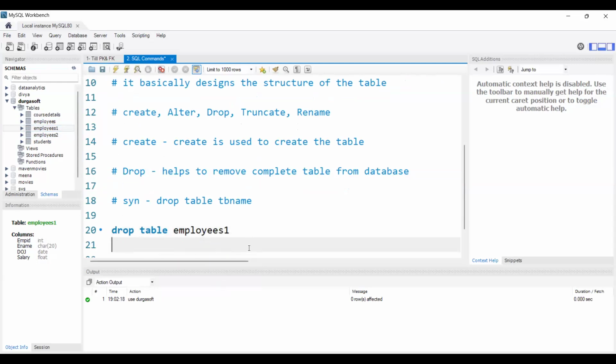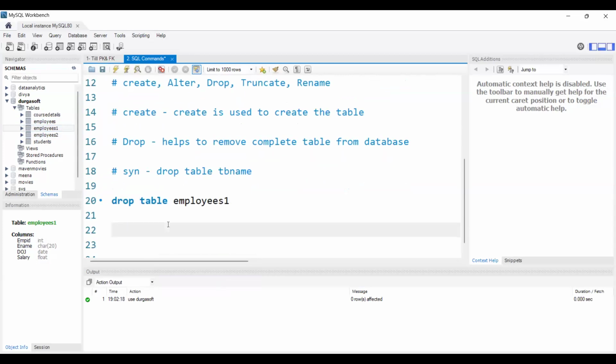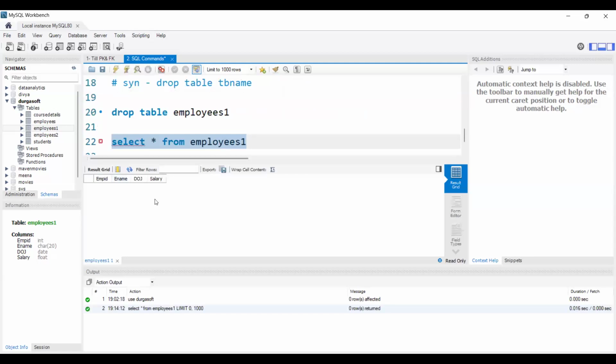Now, before dropping employees one, let's first display the employees one table and see the output. Then we will use the drop command. To display the data, we will use the select command, right? We use select star from table name. So I'm just displaying the data first. We don't have any data here, right? We created only the structure of the table, employee ID, employee name. We have only columns, we don't have any rows in it.